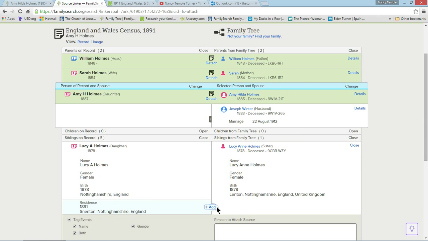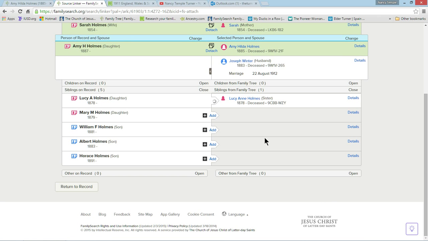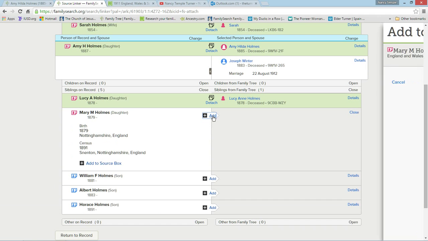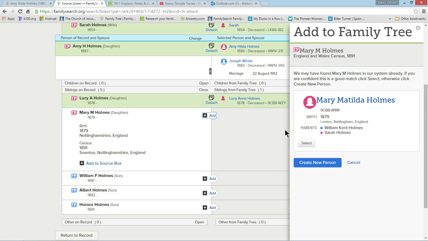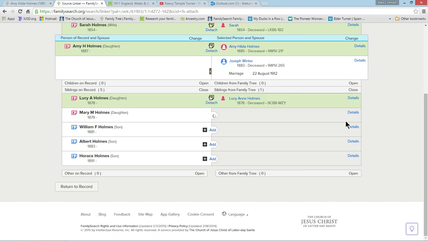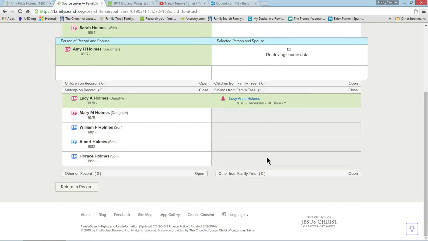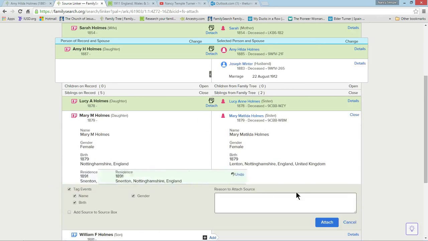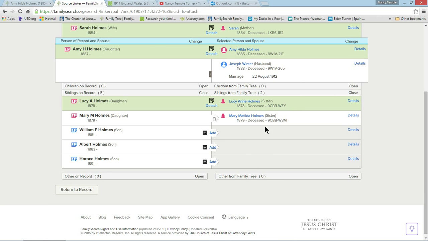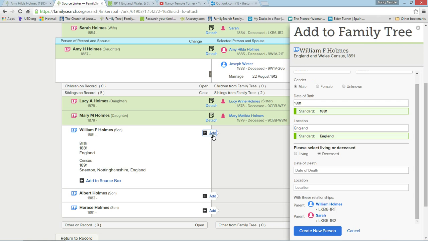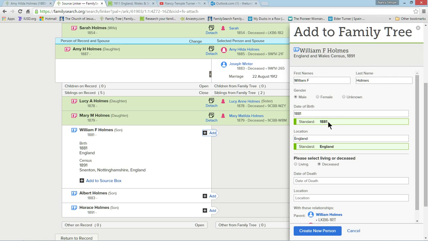There's a good chance that all of these children have extracted christening records. So we'll see. This would be our Mary Matilda, and sure enough, Mary Matilda comes up, and I'm going to match the source to this record, this christening record, and attach it. And I'm also creating some attachments. Okay, William F. Let's see if he has a record in FamilySearch. No. So he did not come up with a record. So we're going to go ahead and add him.